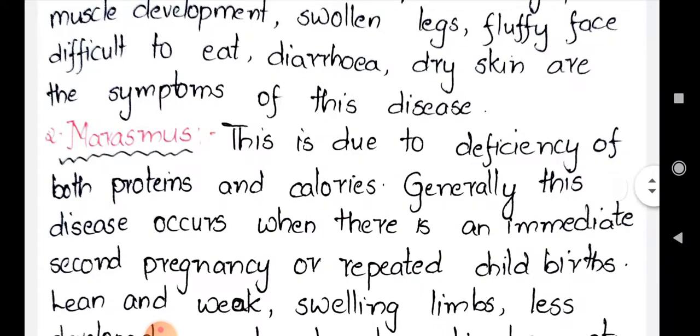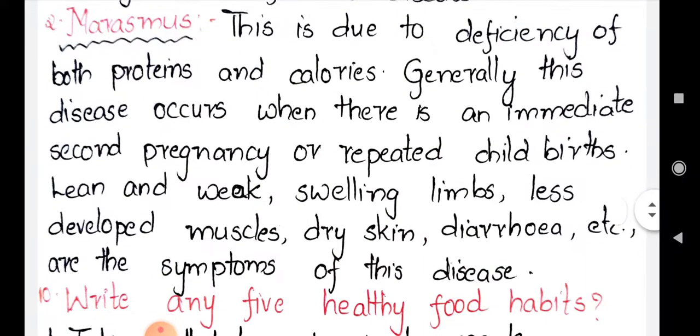And the next one is marasmus. Marasmus is also one of the diseases. Listen here. This is due to the deficiency of both proteins and calories. I already said how we get the calories. And the next point is, generally this disease occurs when there is an immediate second pregnancy or repeated childbirths. Lean and weak, swelling limbs, less developed muscles, dry skin, and diarrhea are the symptoms of the disease.